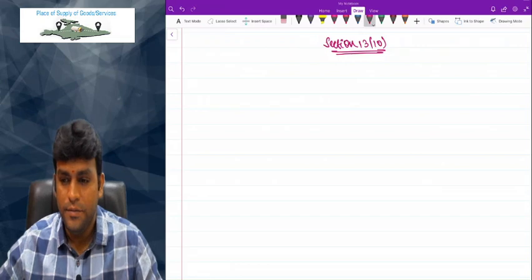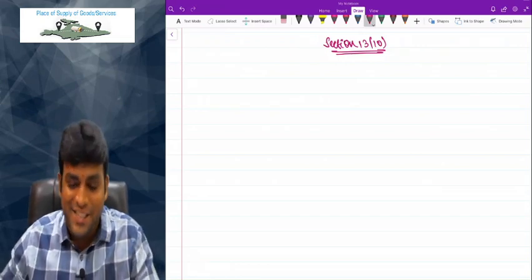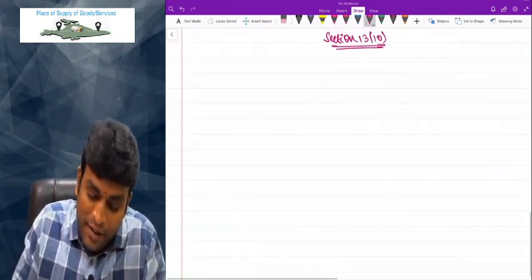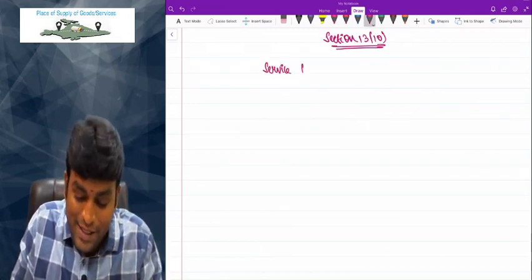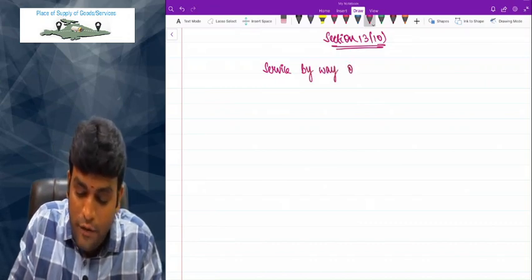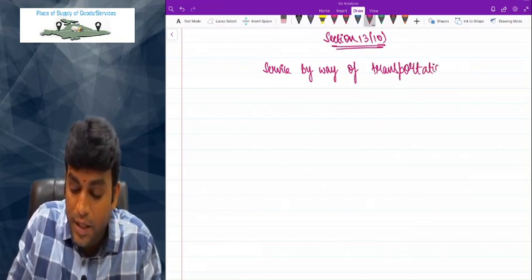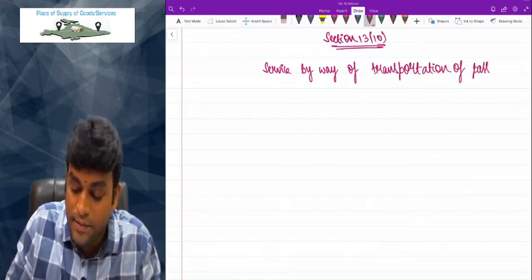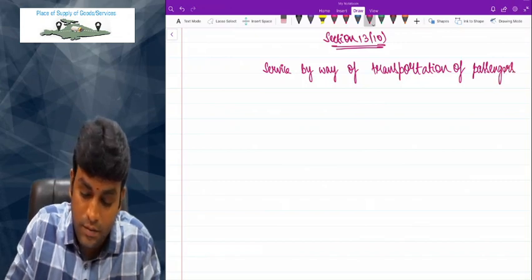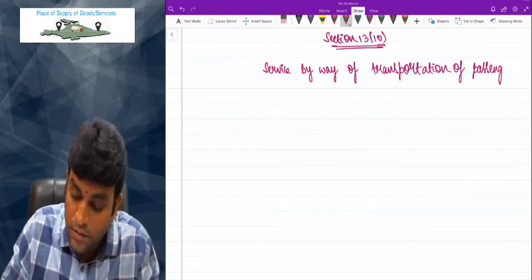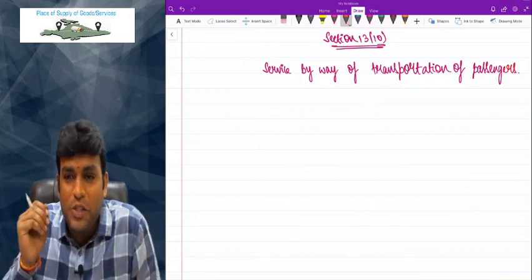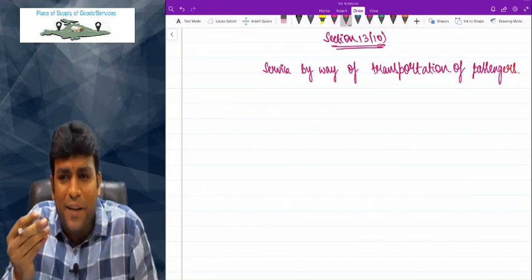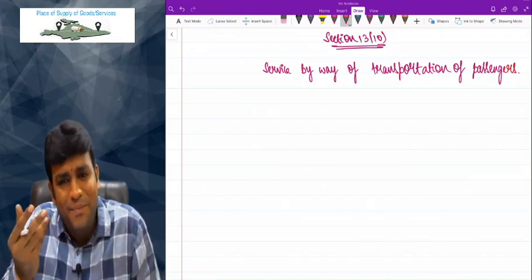So let's look at section 13(10), my dear friends. What does 13.10 talk about? 13.10 talks about place of supply in case of service by way of transportation of passengers. Service by way of what? Transportation of passengers. So 13.9 was talking about service by way of transportation of goods, and 13.10 is talking about service by way of transportation of passengers. Makes a lot of sense actually.